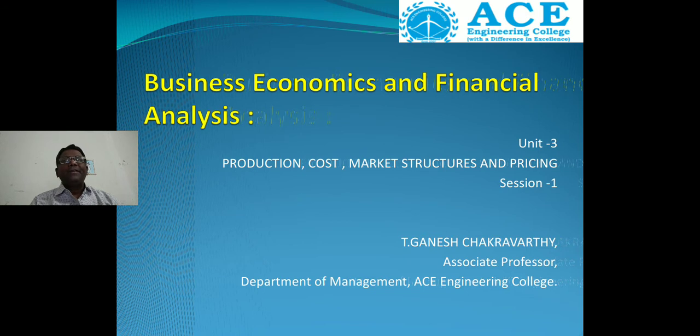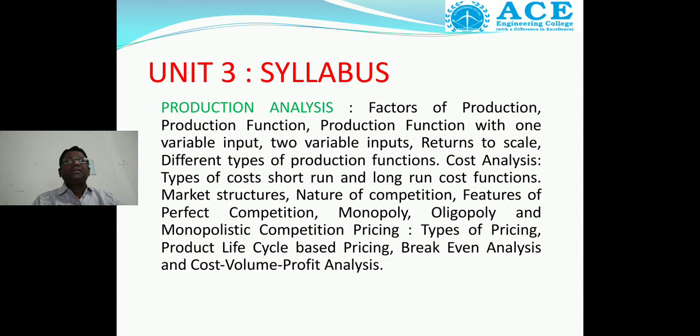Then what is the syllabus for the third unit as per the JNTH syllabus?